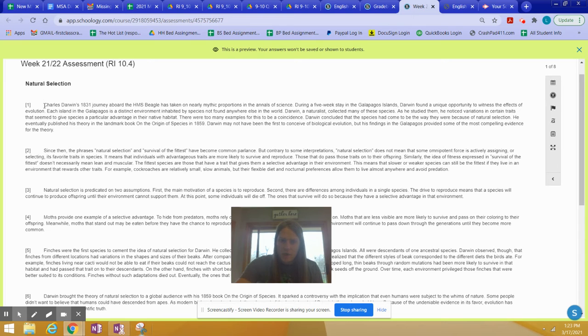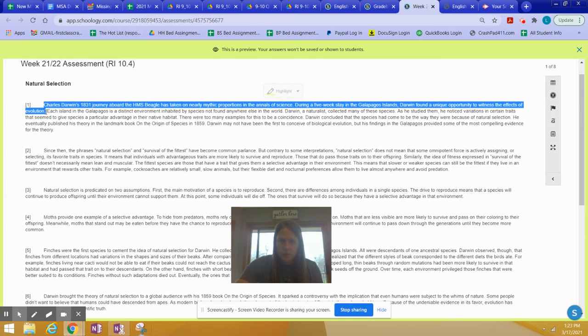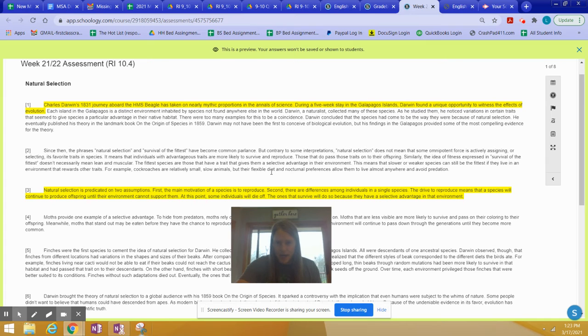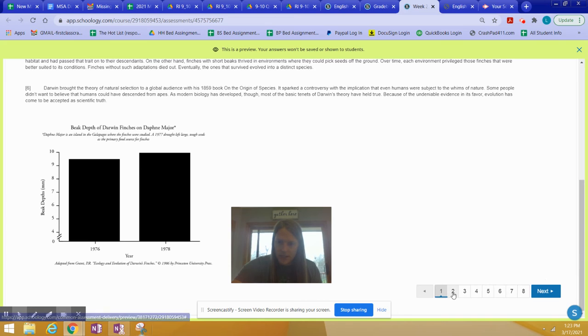And if you don't know how to do that, you can just highlight it with your cursor, and then automatically the highlight button will pop up. So when you are done, your text should be thoroughly highlighted, all right, for main ideas. You are looking for the main ideas in the passage. You're reading the first time for comprehension. All right, so let's assume I did that.